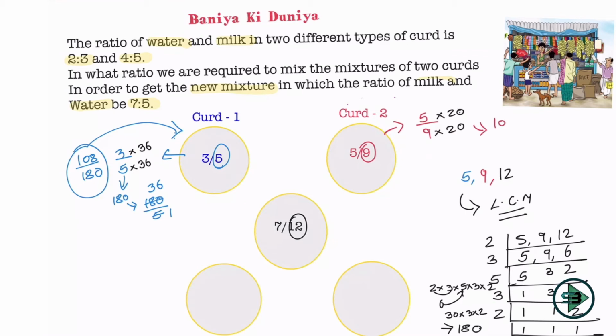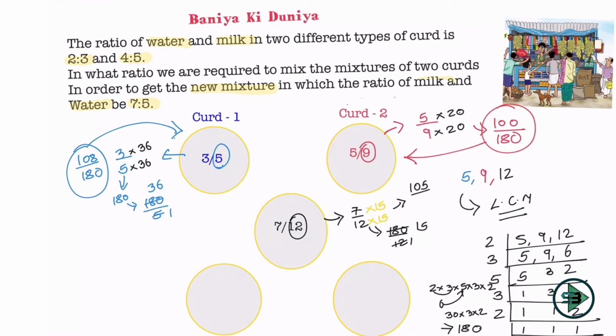So the numerator becomes 100 and the denominator becomes 180. That's what I wanted to achieve. Similarly, if I want to make the denominator of the mixture 180, divide 180 by 12. The quotient is 15. So if I multiply this by 15, I'll get 180. I'll multiply 7 by 15 as well. So 7 into 15 is 105 divided by 180. That's it. That's what I wanted.